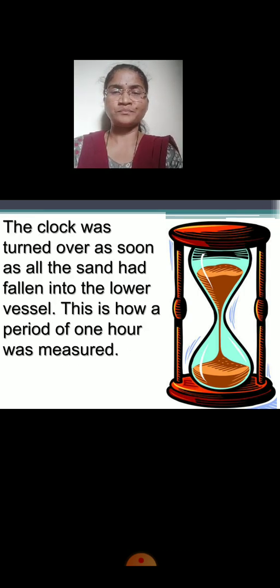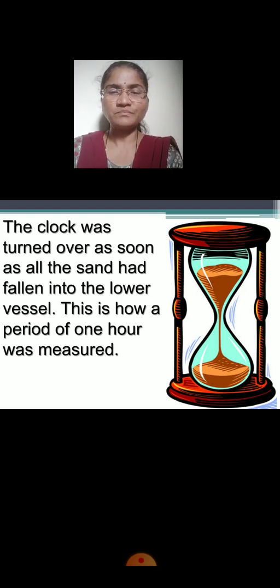The clock was turned over. As soon as all the sand had fallen into the lower vessel, what did they do? They turned this clock immediately. The clock was turned over as soon as all the sand had fallen into the lower vessel. This is how a period of 1 hour was measured. Why was the period of 1 hour measured? Because all the sand took 1 hour to fall from the upper vessel to the lower vessel. That is why the time is measured as 1 hour.